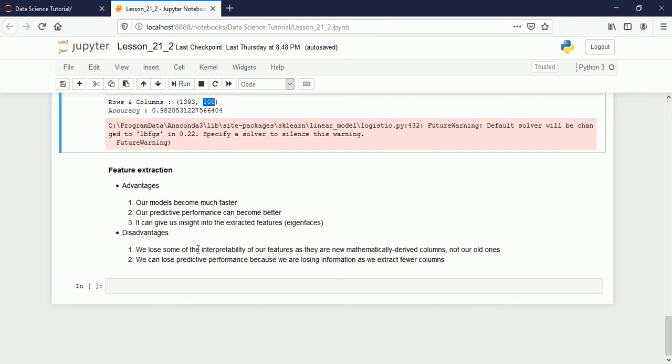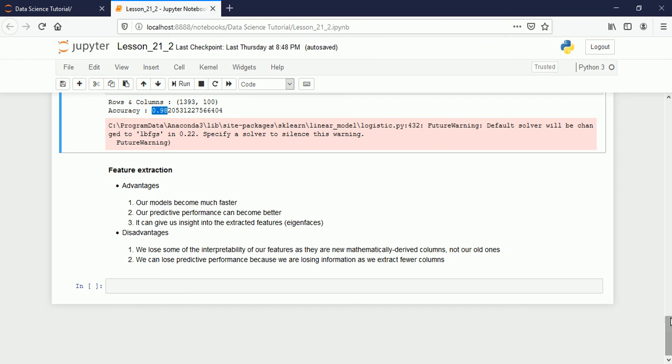Yes, there will be data loss, but the model will be much faster, and if you are getting the same accuracy, it is better. But if you are not getting the same accuracy or more, you have to change the number of columns by adding or reducing them. We can lose predictive performance because we are losing information. It will definitely affect the performance, because whenever you lose information, it affects performance.